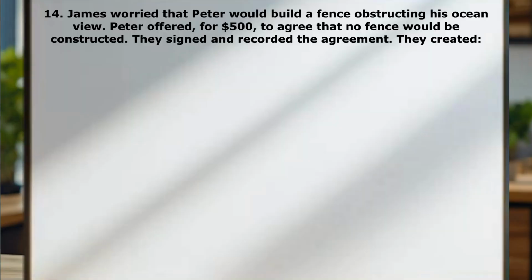Question number 14. James worried that Peter would build a fence obstructing his ocean view. Peter offered for $500 to agree that no fence would be constructed. They signed and recorded the agreement.